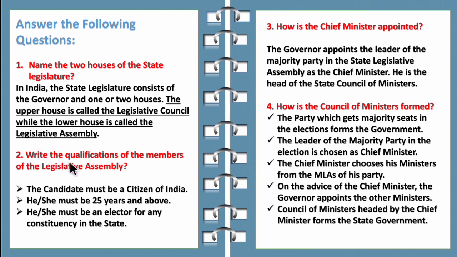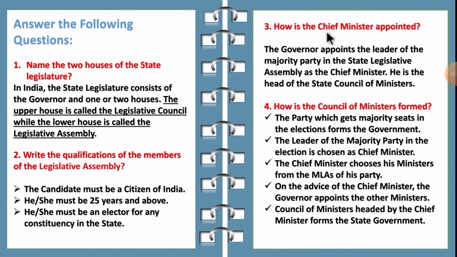Second question, write the qualification of the members of the legislative assembly. So first qualification is he must be a citizen of India. He or she must be 25 years and above. He or she must be an elector for any constituency in the state. That means he or she must have the voter ID.